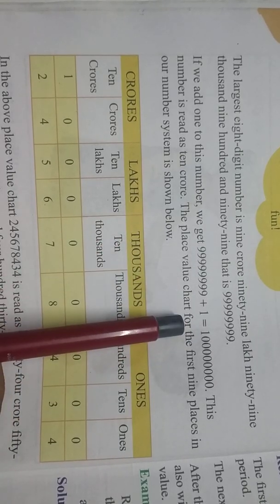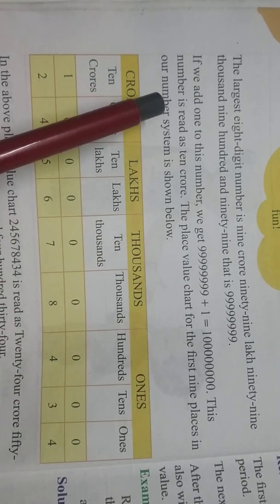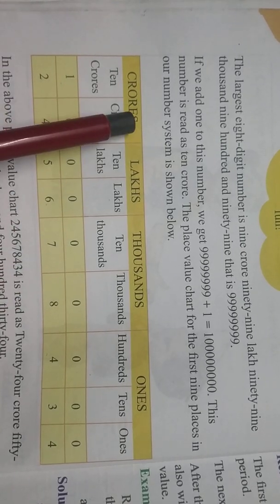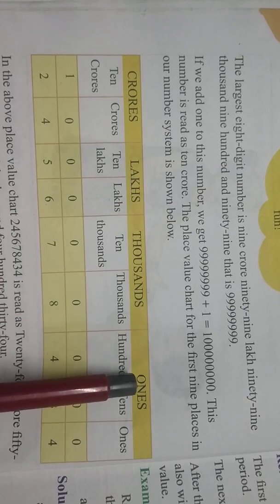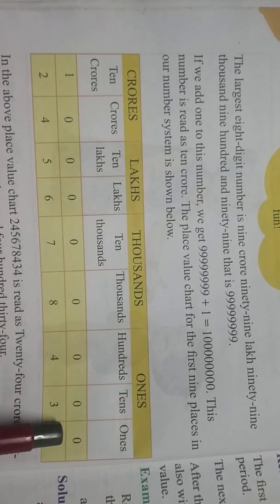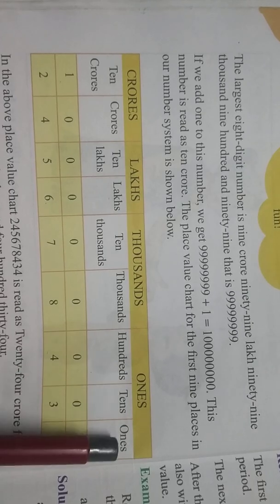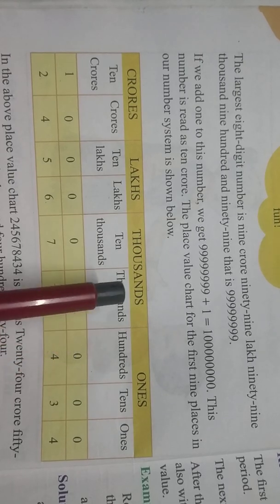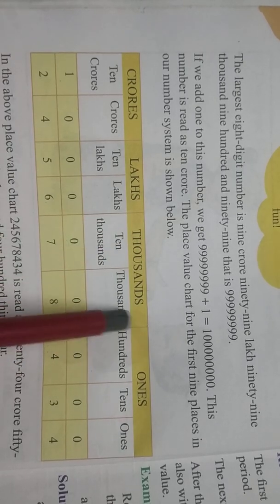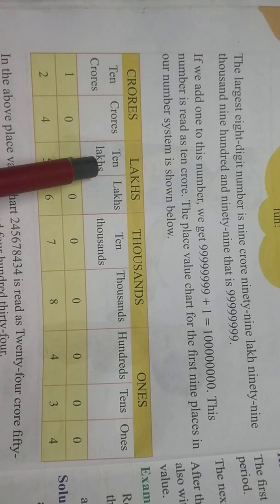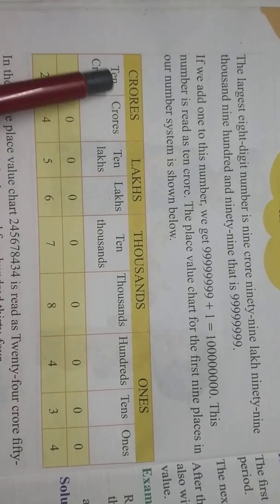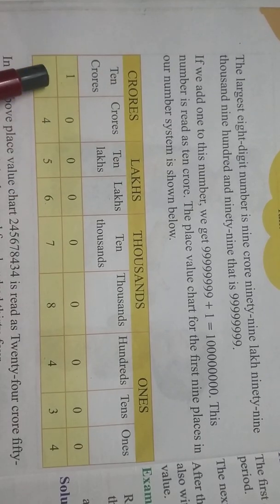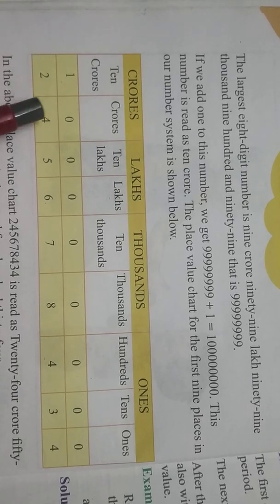The place value chart for the first 9 places in our system is shown below. This has crores, lakhs, thousands and ones. The ones part is divided into ones, tens and hundreds; the thousands part into thousands and ten thousands; the lakh part into lakhs and ten lakhs; and crores and ten crores. That means this place value table displays how many digits? 9 digits.